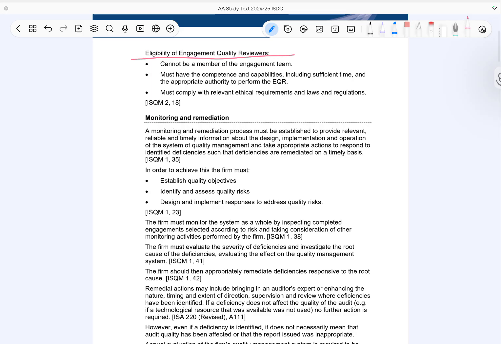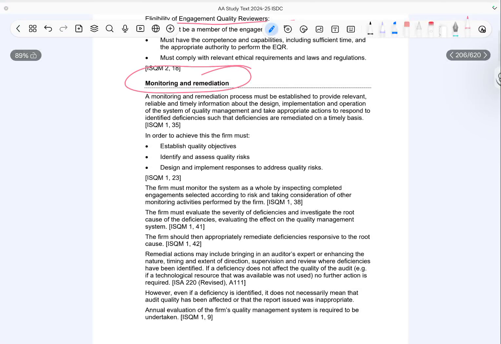Now, monitoring and remediation. Firms must establish a system to monitor the quality of their audits and identify any weaknesses. This system should provide reliable and timely information about how well quality management processes are working. To achieve this, the firms must first set clear quality objectives, then identify and assess risks that could affect audit quality. Finally, design and implement responses to address those risks.